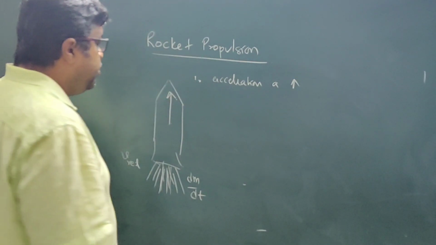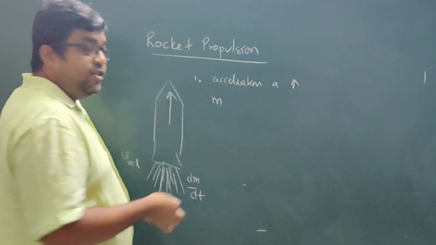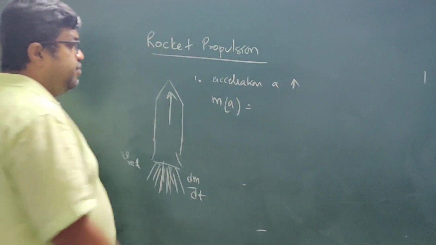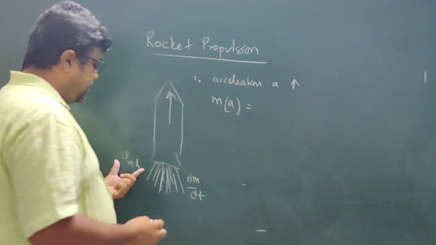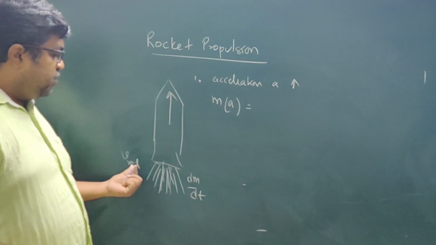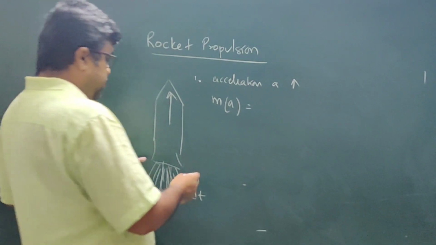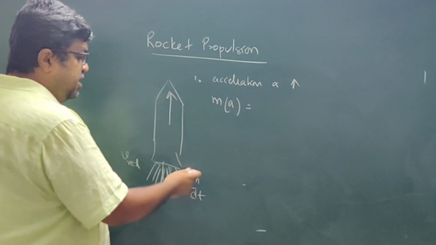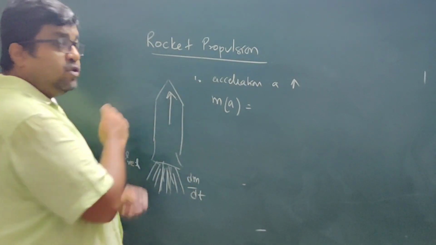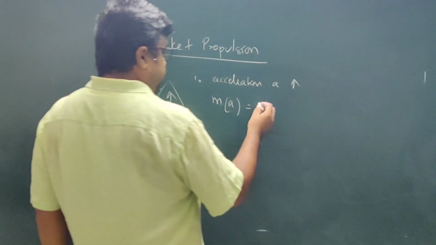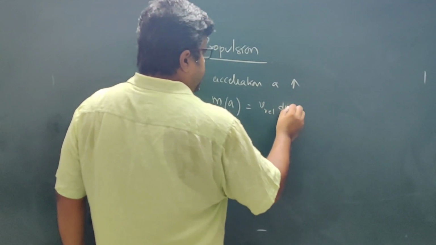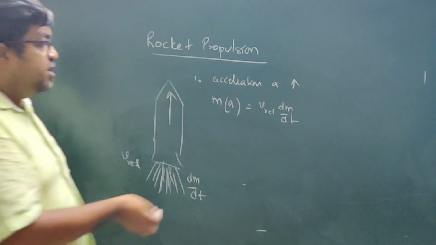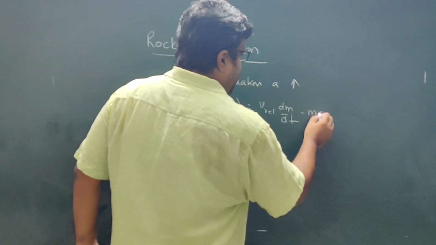In that case, m, the instantaneous mass, into acceleration is equal to, see, this velocity is relative to the rocket, so this is a constant velocity, and the mass that is burning is dm by dt, so the force that is exerted on the rocket is v relative dm by dt. This is the force acting in the upward direction, this is producing the thrust on the rocket, and minus mg. Why minus mg?